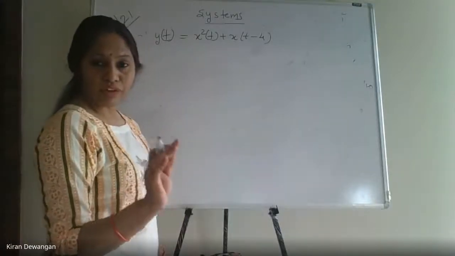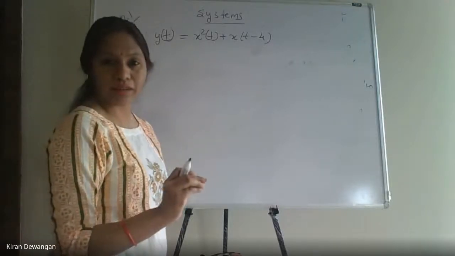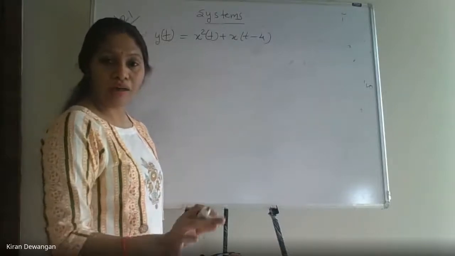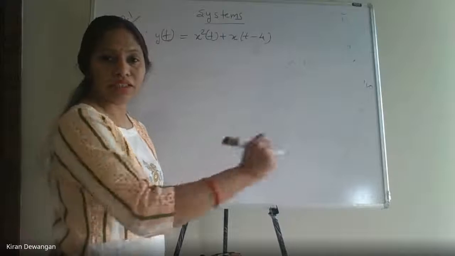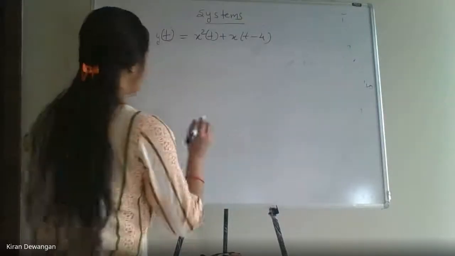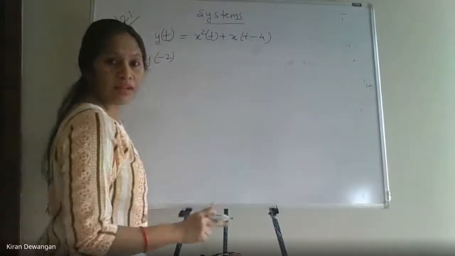Before you give me the answer, let me explain कि आपको उसको proof कैसे करना है. Because you will get the question to prove whether the system is causal or non-causal. You just don't have to directly reply or give the answer that the system is a causal system or a non-causal system. You'll have to prove it. How will you prove? First, you will take any negative value of t.